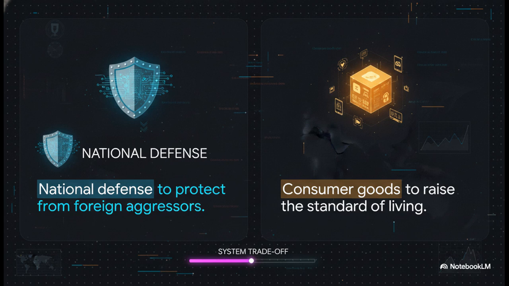People face trade-offs. You see, our system has limited processing power, what economists call scarcity. And because resources are inherently limited, choosing to execute one action means you absolutely cannot execute another. Society constantly has to toggle between choices. A classic historical example is the trade-off between guns and butter. The more a society spends on national defense, the guns, to protect its shores, the less it can spend on consumer goods, the butter, to raise the standard of living at home.